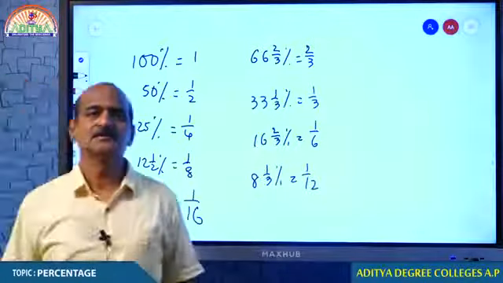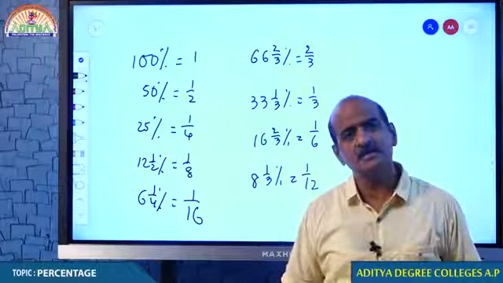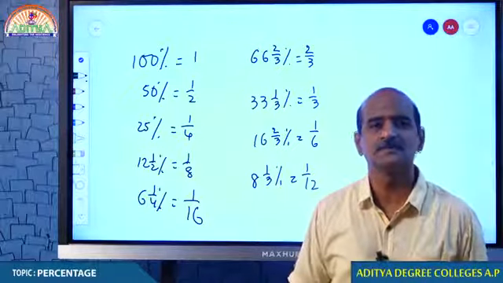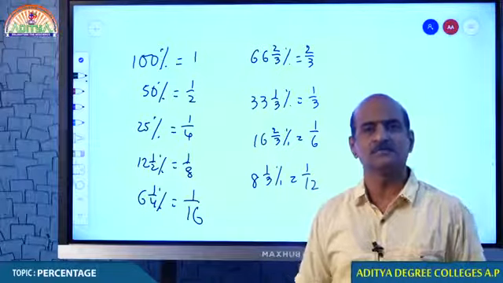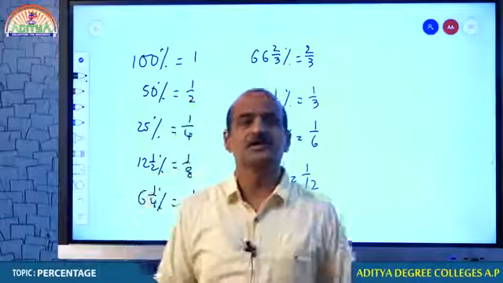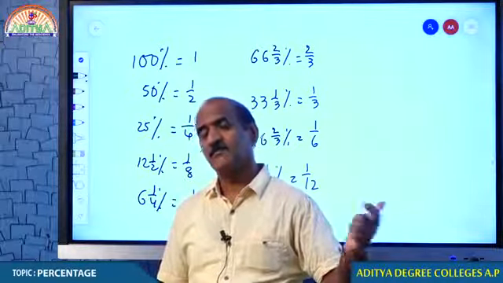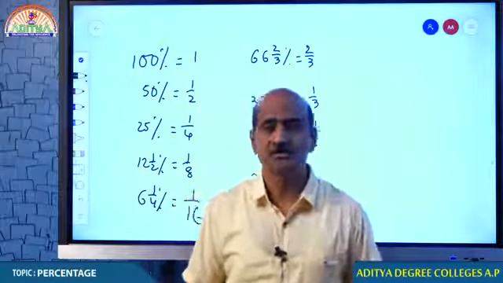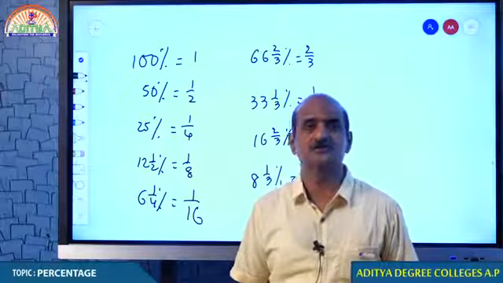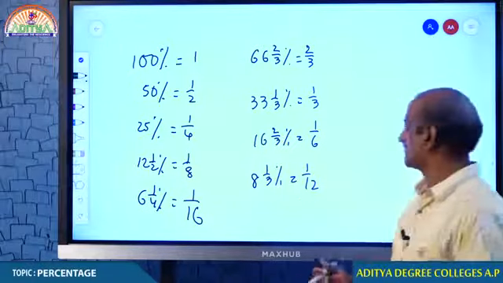Again I am telling you, try to remember in that particular order so that it will be more comfortable. Even if you forget it, you can recollect. We can derive it. Don't try to memorize, try to register in your brain. Memorizing is totally different from registering. Memorizing is a difficult process. Registering in your brain is a far more convenient process, for which you have to learn everything with your heart, not with your mind. This is a very important thing. You understand, students?